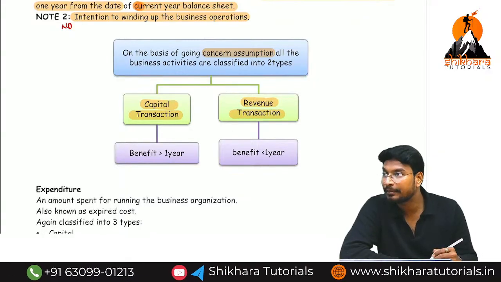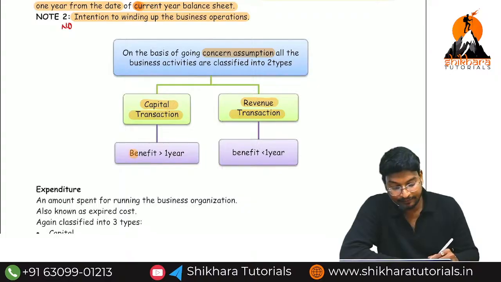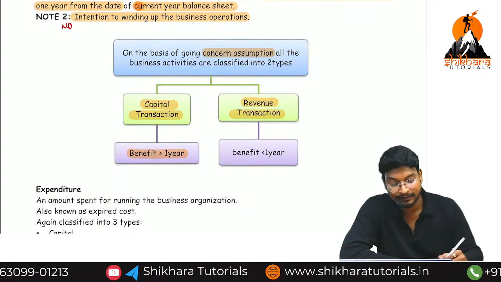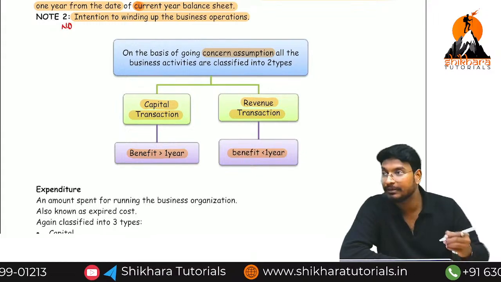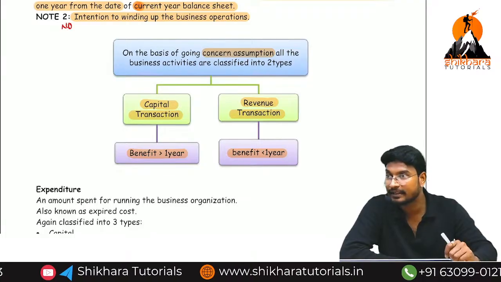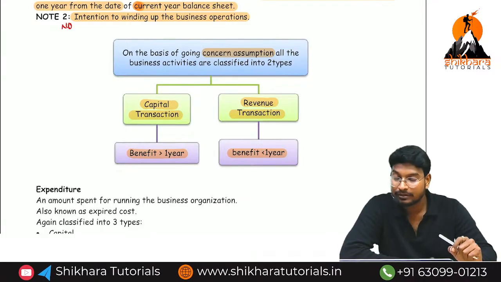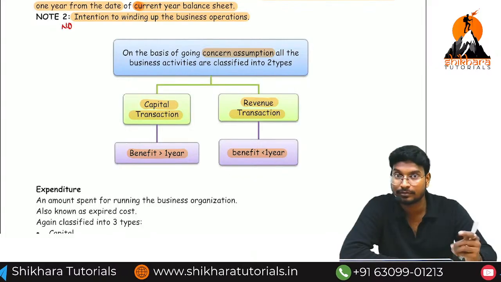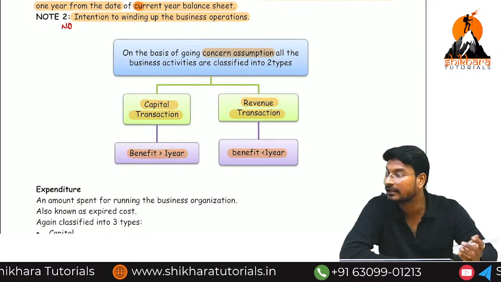What is the meaning of capital transaction? If the benefit we are getting is for more than 1 year, it is called a capital transaction. If the benefit we are getting is for less than 1 year, it is called a revenue transaction. For example, we are purchasing a camera. Because of the camera, do we get benefit for more than 1 year or less than 1 year? More than 1 year. So the purchase of a camera is a capital transaction.